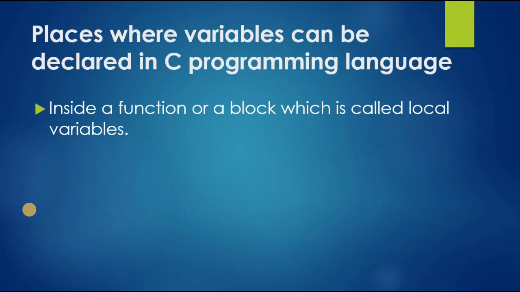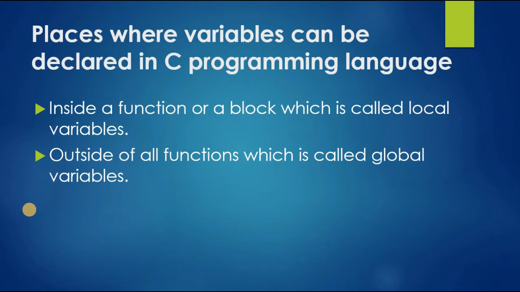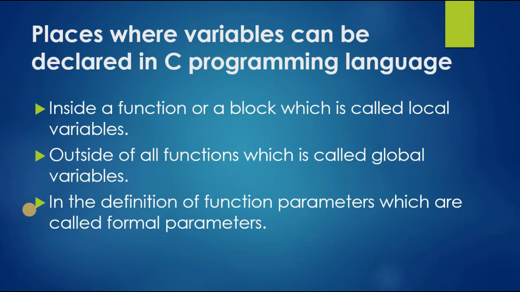First one is a local variable, which is declared inside a function or a block. Second one is a global variable, declared outside of all functions. Third one is formal parameters. In the definition of a function, the parameters are called formal parameters. These are the three places where variables can be declared in the C programming language.